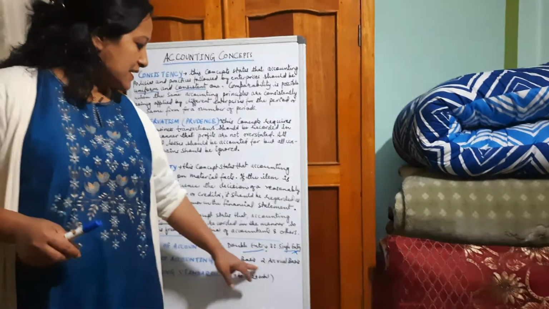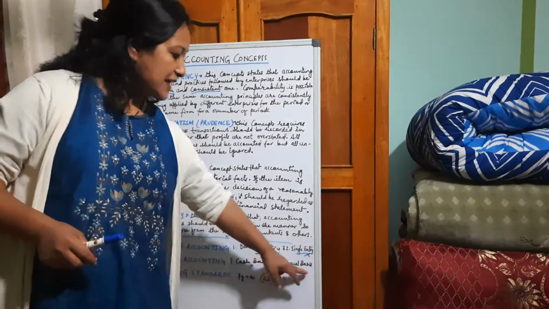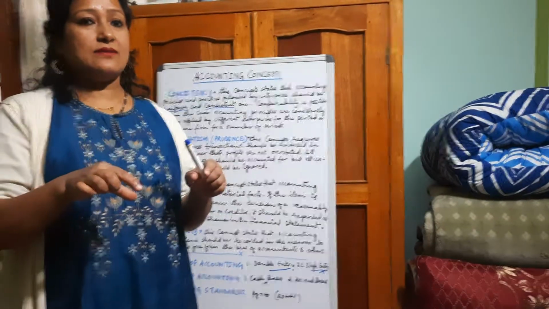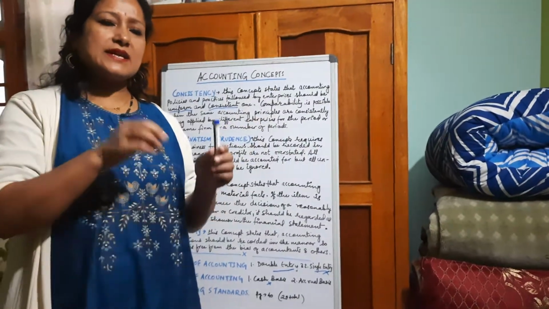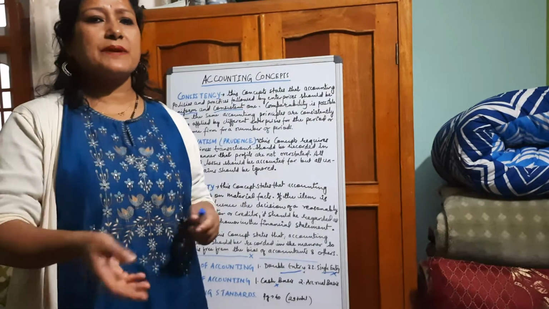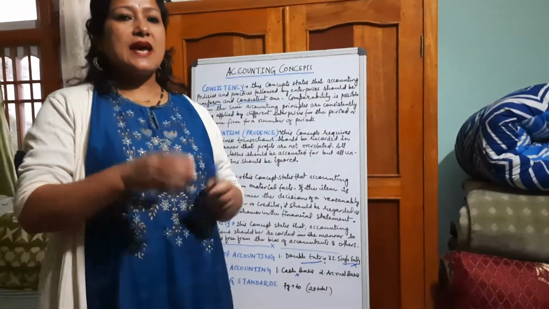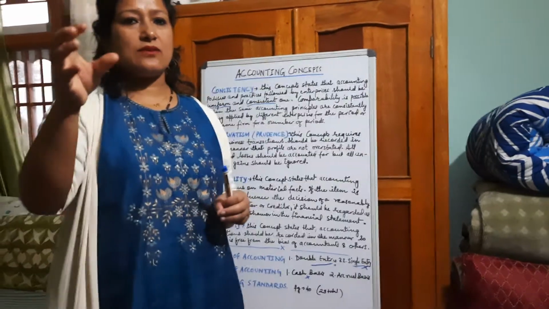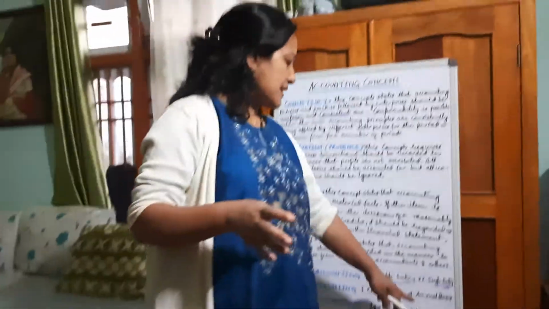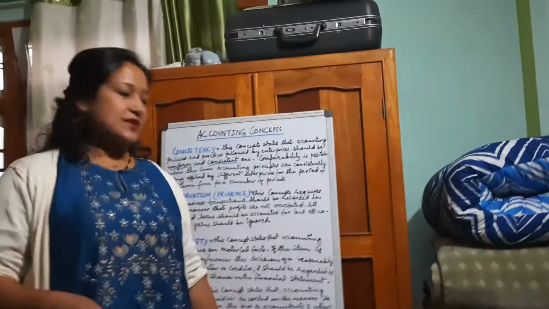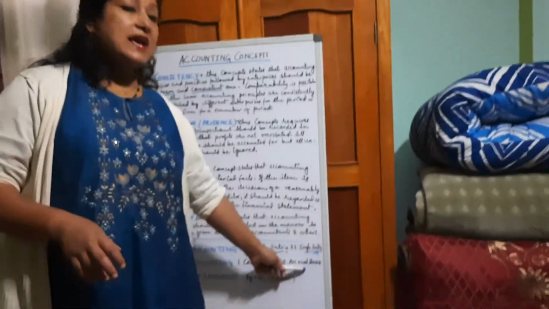In the business, we use only accrual basis. Accrual basis says that within the year, any expenses that happened, though not paid, but they have to pay it, that has to be taken into consideration. Any income earned, in the bank or some interest they have earned, though not received in the business, we have to take into consideration, and that system is known as accrual basis.